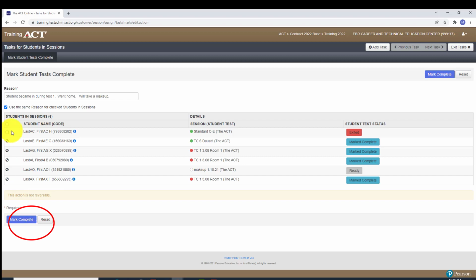And now, well, before I do that, let me show you what happened. You see how this mark complete was a different blue than when I click on it, it became darker blue. So it was a lighter blue, and now it's a darker blue. So it kind of became bolded, let's say. So click on the box, it becomes bolded, darker blue. Now click on mark complete. And before I do that, I want to show you. See how it says exit right here for that student? When I click on it, watch what happens, it now becomes marked complete. Okay? All right, so that student is now marked complete. So I'm going to go ahead and exit task,